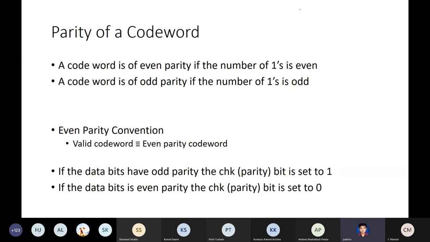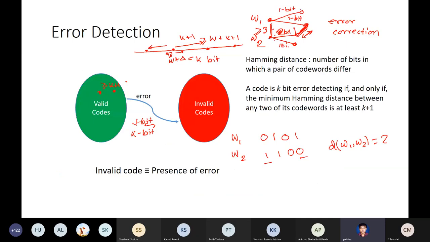So this green ellipse, this green set, means only even parity code words are valid. If it is odd parity, then it is an invalid code. This is just a convention. You could have done the other way also. So our property check is nothing but checking the parity of a code word. If we find it to be even, we know there is no error. If we find it to be odd, we know there is an error. So that's the simple error detection.